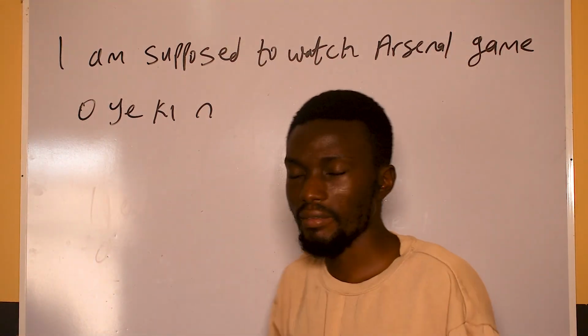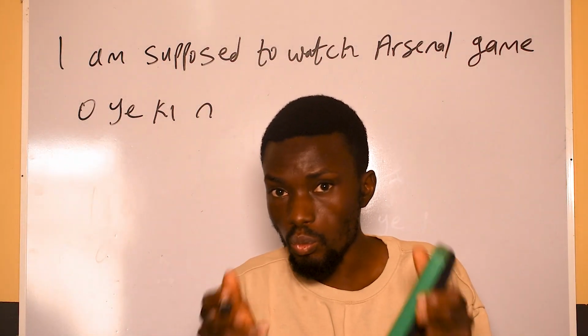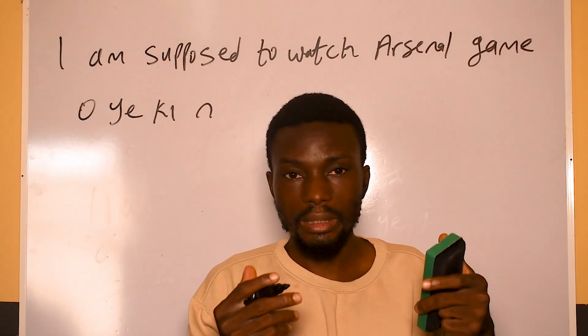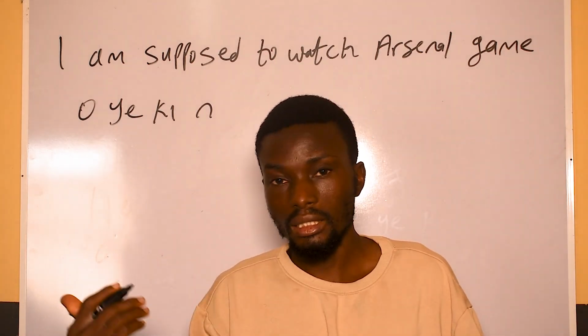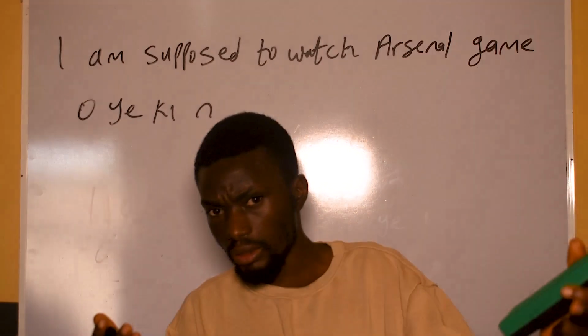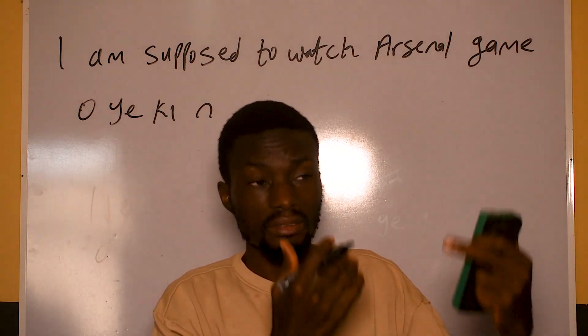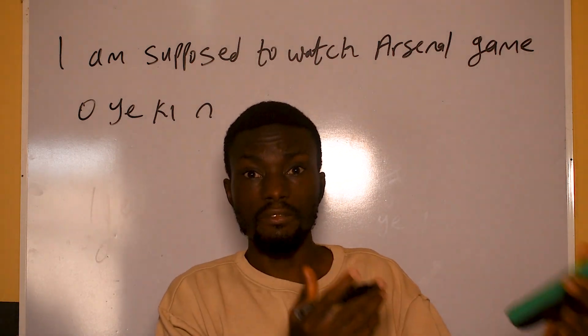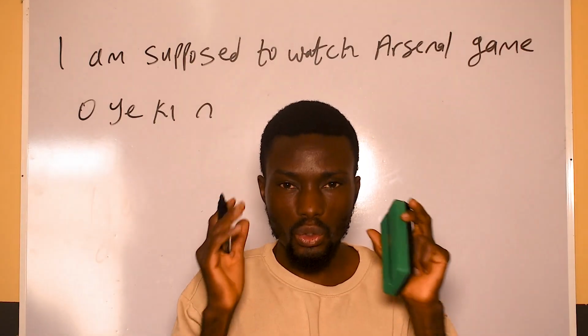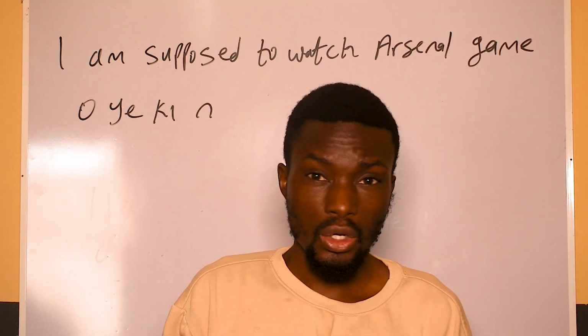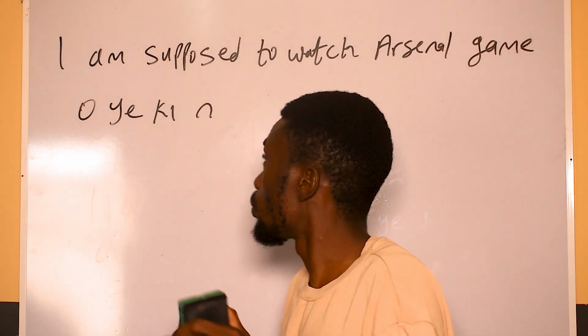Watch in Yoruba. Whatever you give your attention to is wo. If you see, there's another one which is "see". See is ri. That means it's like you saw something being revealed to you. But wo is that you concentrate your attention on something. That is wo in the Yoruba language.